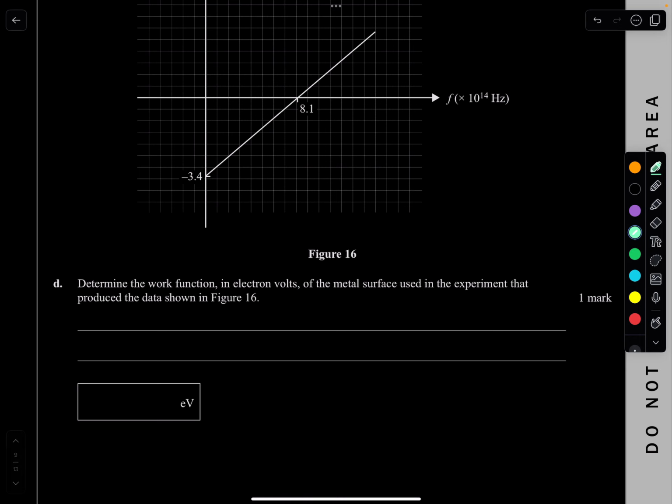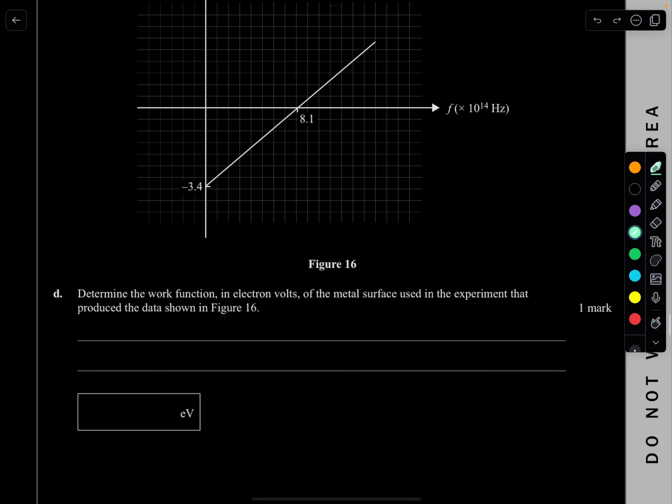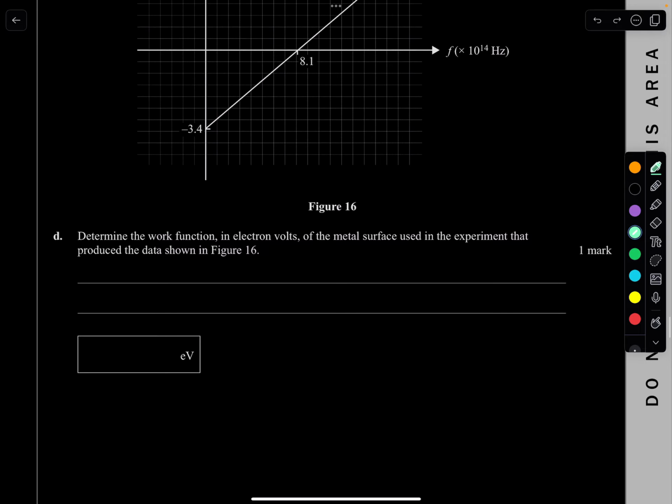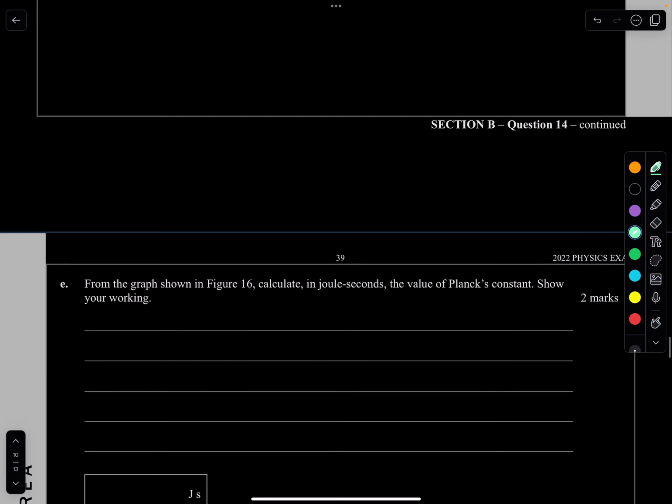Determine the work function in electron volts of the metal surface used in the experiment. The data is produced in figure 16. Remember, the work function is where the y-intercept is. We can see that the y-intercept is 3.4. It's negative 3.4, but remember it's energy, so you make it positive. So 3.4 electron volts. It's only 1 mark, so you just need the answer.